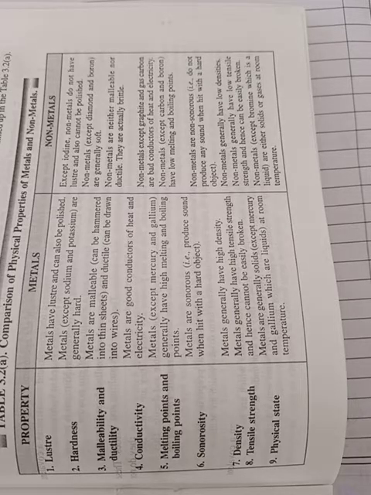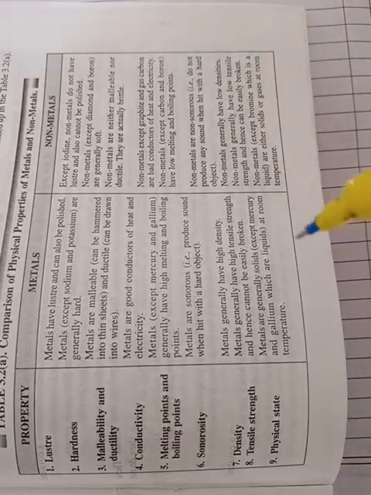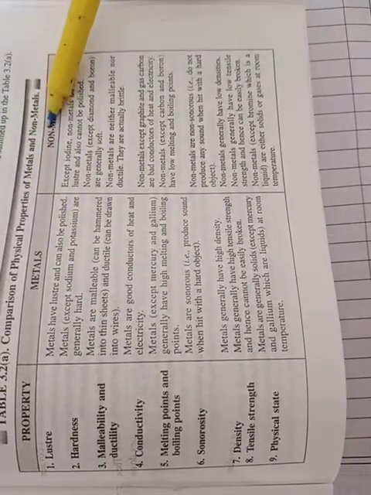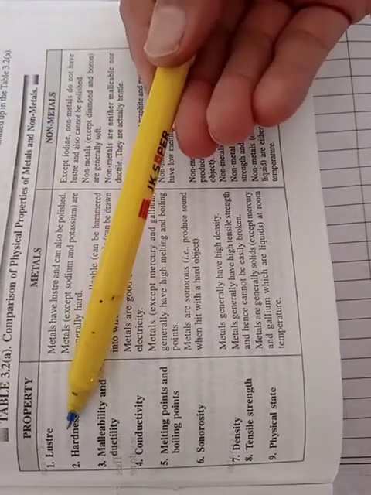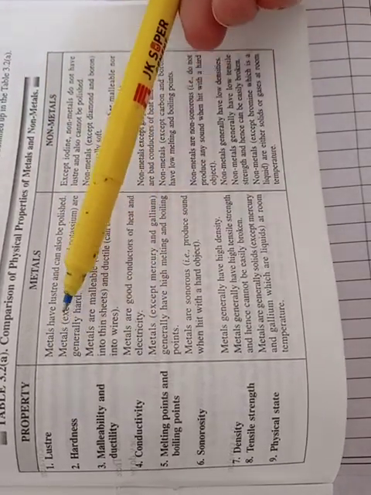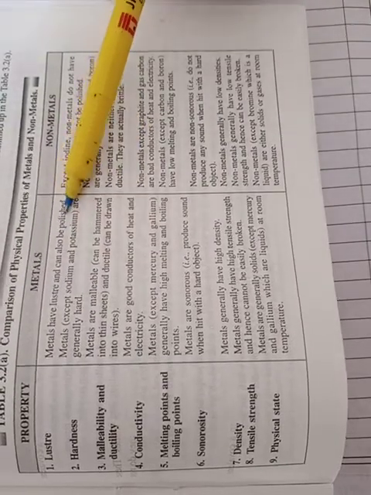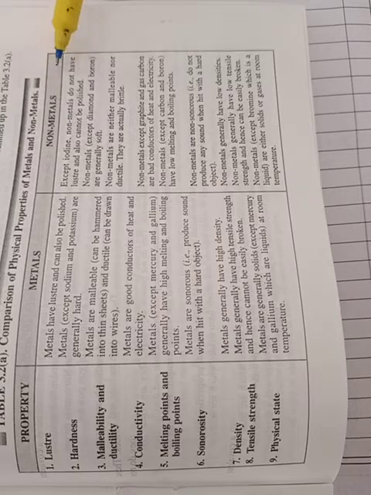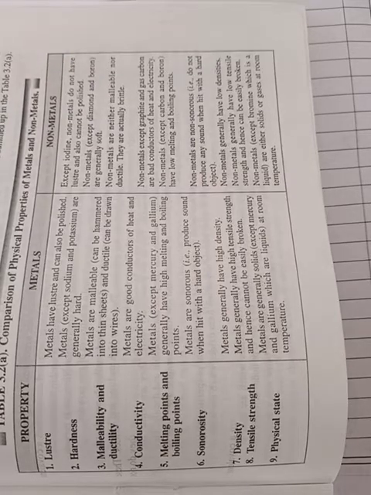Unit 3. These are simple properties. So, Table 3.2 clearly indicates the difference in the properties of metals and non-metals. First property is luster. As we know, metals possess luster and they can be polished, whereas non-metals do not possess luster and can't be polished, with some exceptions.